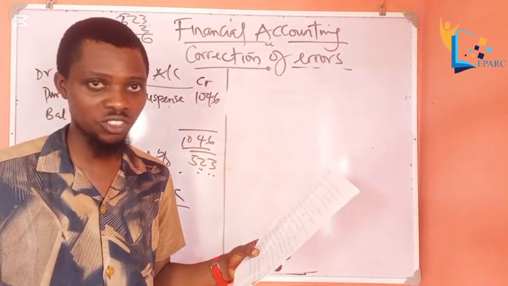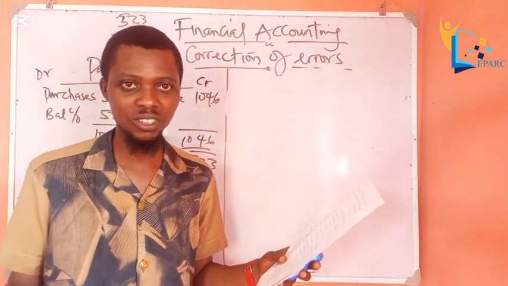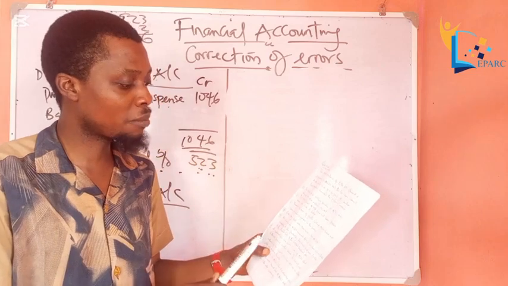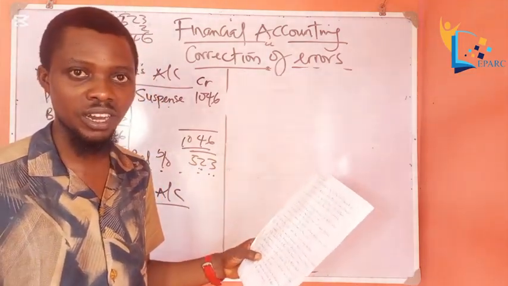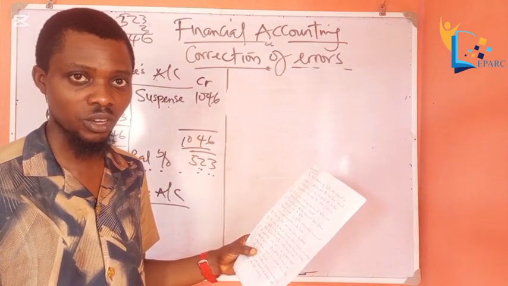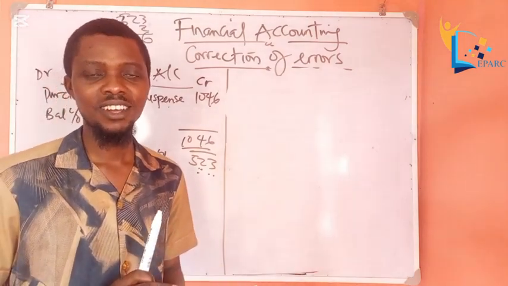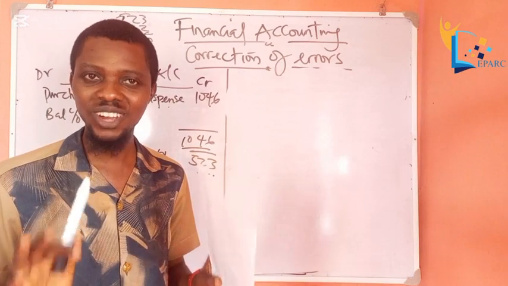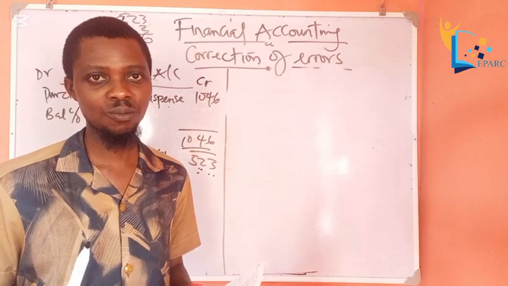You can't just make a single entry. When you make a single entry, that's not accounting. That's not the principles of accounting. But this bookkeeper made only a one-sided entry, without the corresponding entry in the other ledgers. Okay, so we are going to correct this error now. Are we together? Am I too fast? Use the comment section if you are not getting clarity or ask me any question. I'll be more than glad to answer you. Let's proceed.